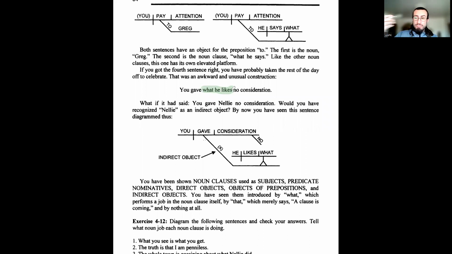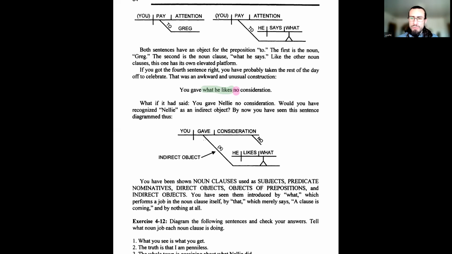Consideration is the thing being given, but then there's an adverb, right? Which is no, which is telling you that actually there's no consideration being given, right? But the object of giving is consideration. The indirect object, who that object is being given to, is actually a noun clause. What he likes is the indirect object.